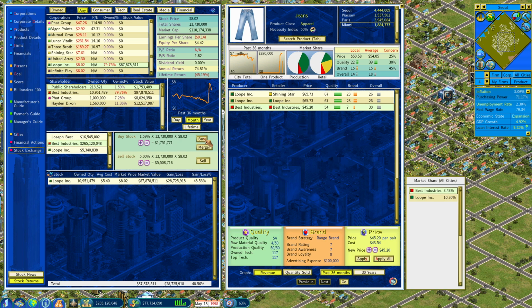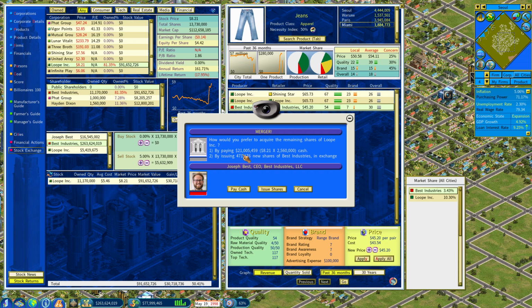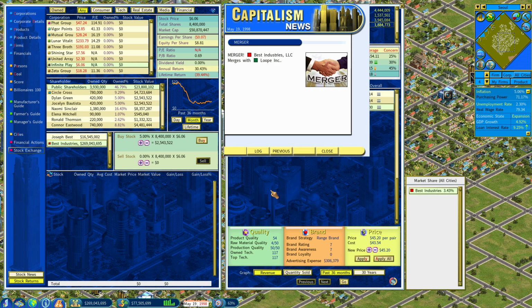Things you don't want to do. Oh, and here we go. Ooh. So Loop now has 80%. We can push a merger, by paying 21 million or by issuing new shares of Best. Yeah, let's just issue shares. I don't care about dilution. A corporate merger has taken place.